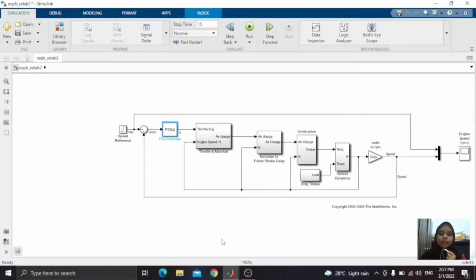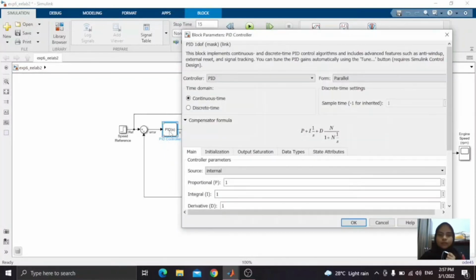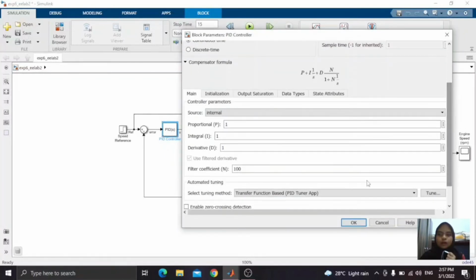In this question, I use a PID controller and I will insert the values of P, I and D. Here, I have inserted the proportional value as 1, the integral value as 1, and the derivative value as 1.